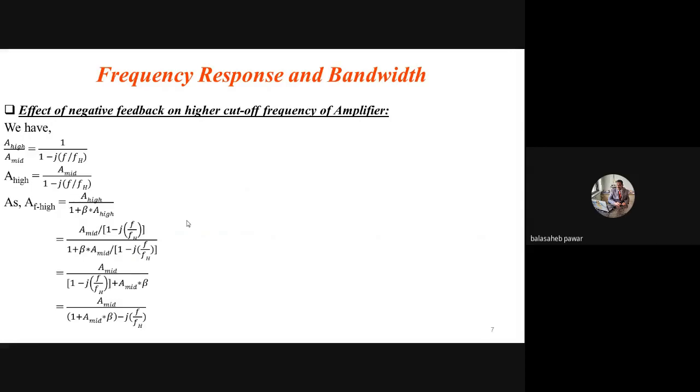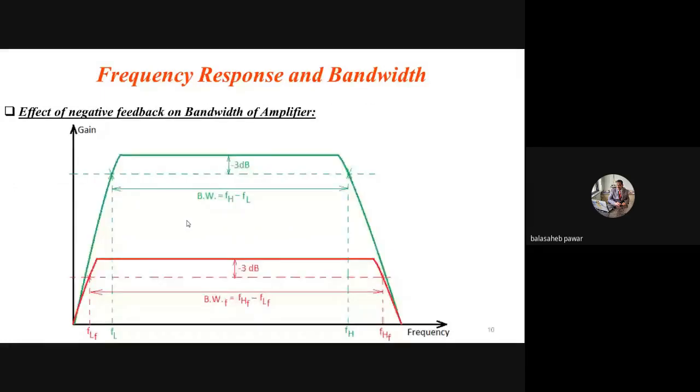Now the effect of negative feedback on the higher cutoff frequency side. As per that graphical representation, FHF is greater than FH. Yes or no? The higher cutoff frequency with negative feedback looks greater than the higher cutoff frequency without feedback.